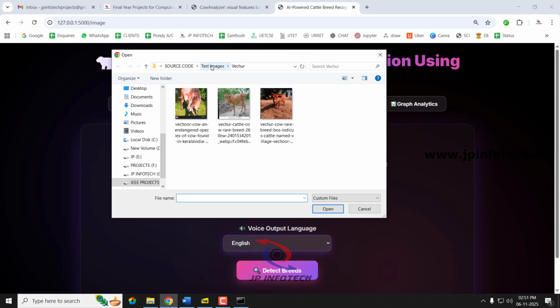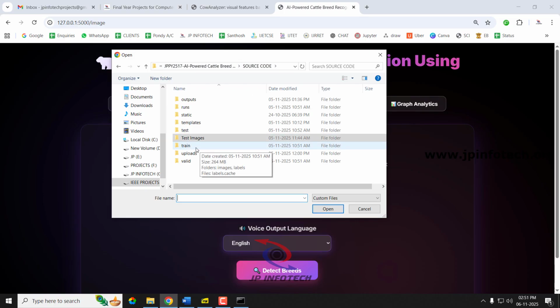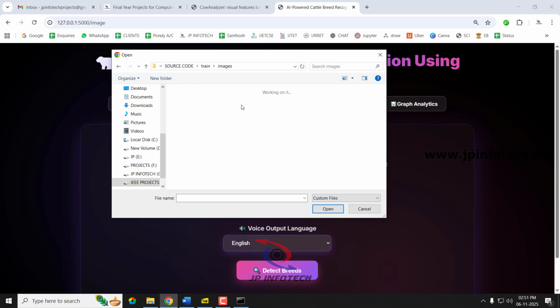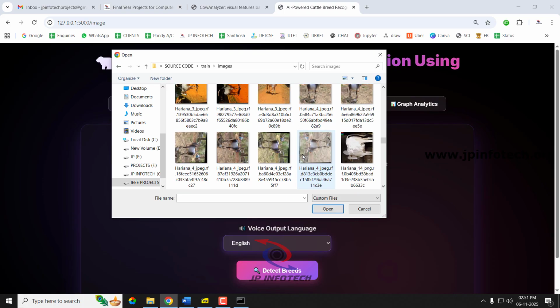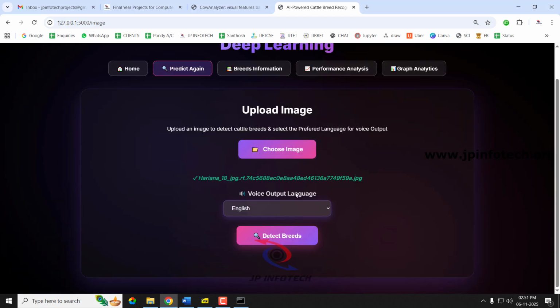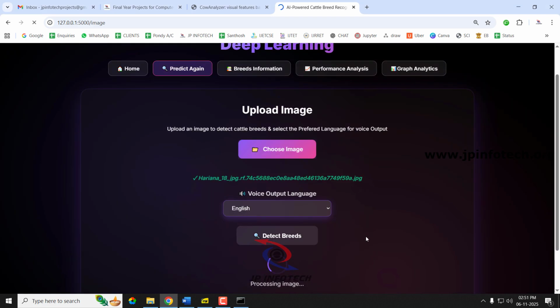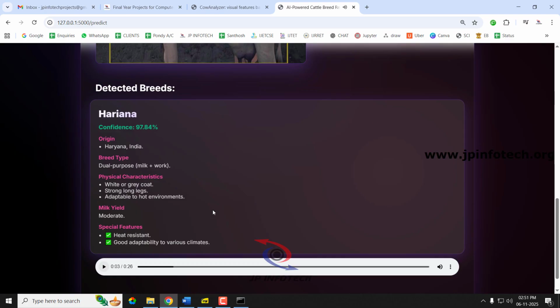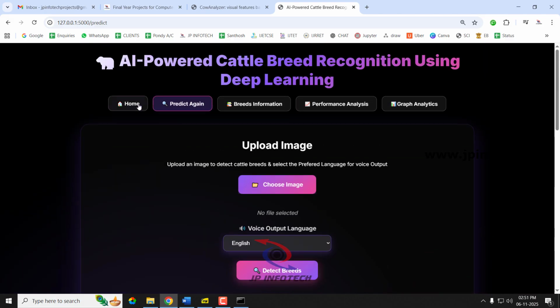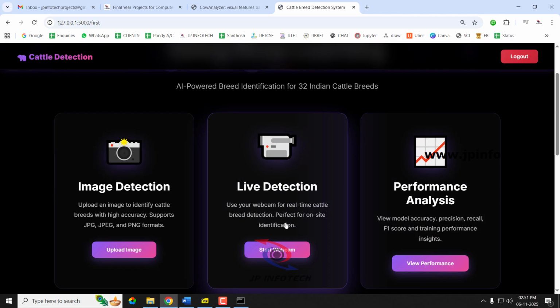So I have collected one image from each class and shown you. In this way you can check with the images that are available in the train, test and validation parts. You can just select the images given here, randomly select whichever images you want, and it will predict the result for it. Haryana, origin, Haryana. So in this way you can check the other cases. Now let us go to the next part, that is the live detection part.